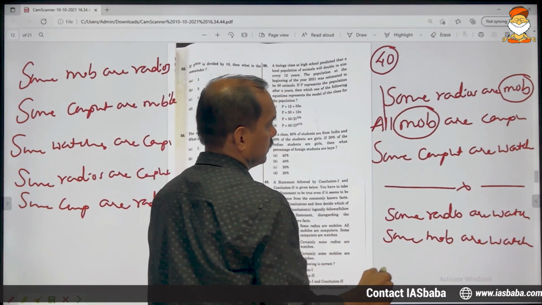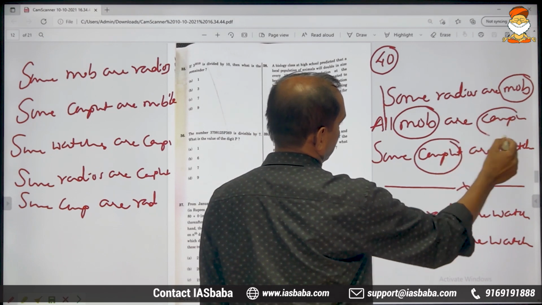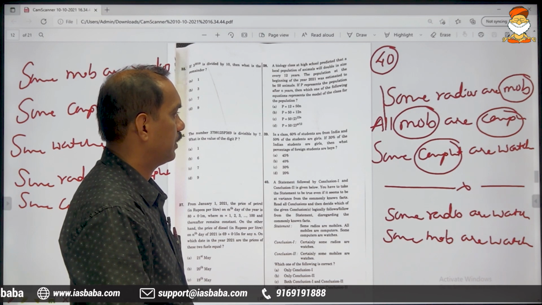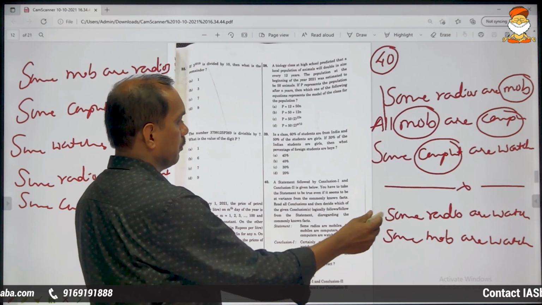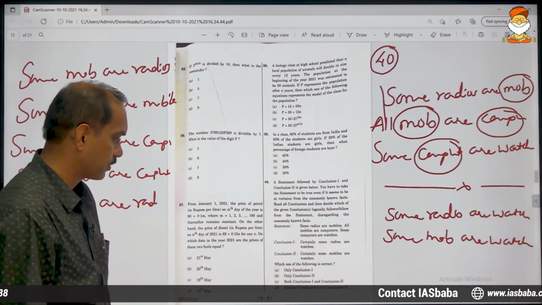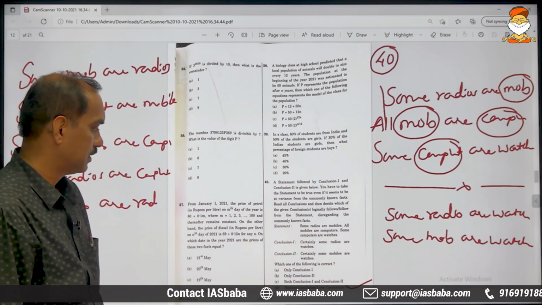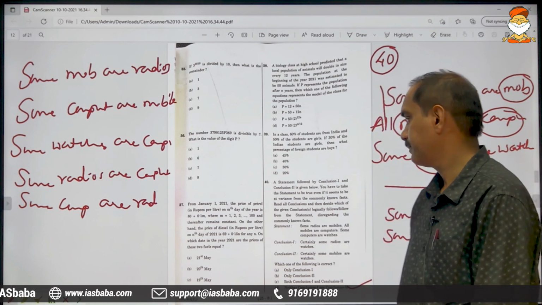These two are over. Now let us compare the last two statements. Computer, forget it, and you cannot connect them. Therefore, this is the end of it. Both these statements are wrong conclusions. Therefore, the last option is the correct answer: neither conclusion 1 nor conclusion 2.